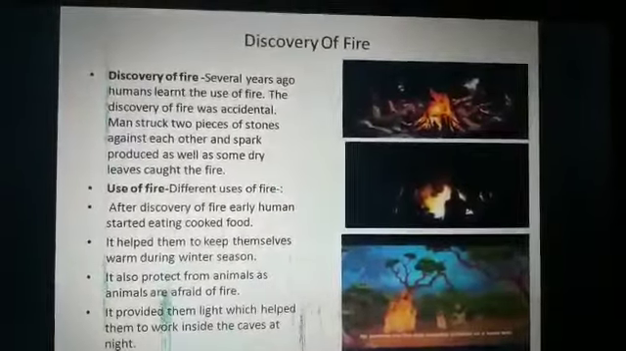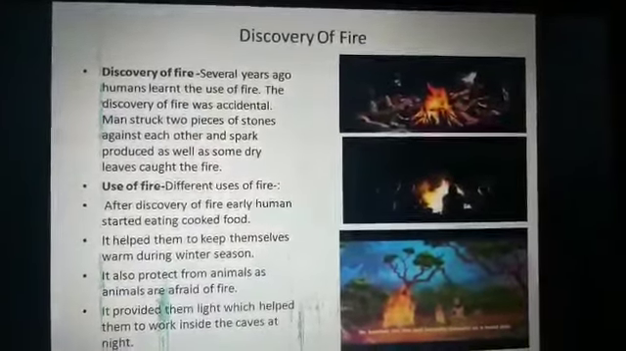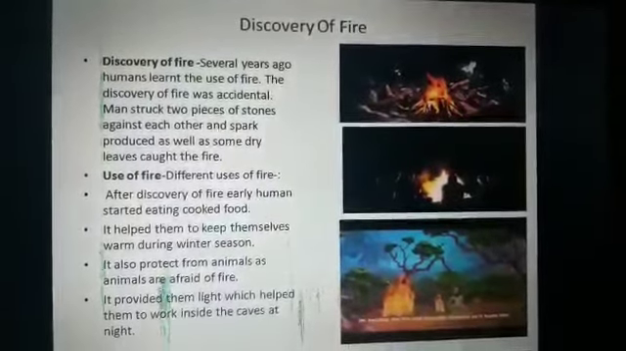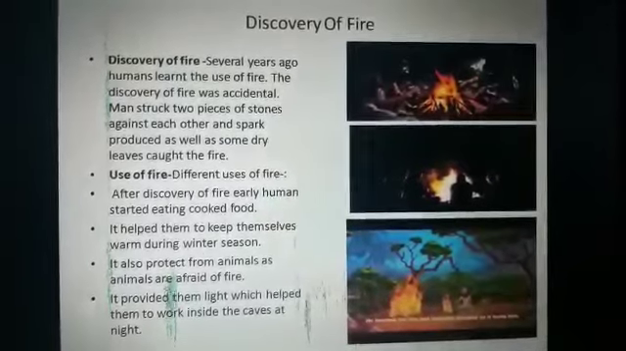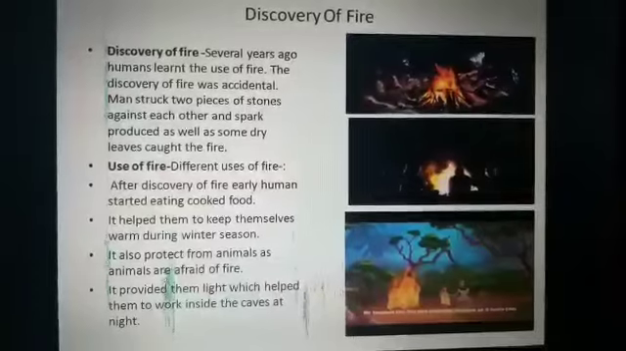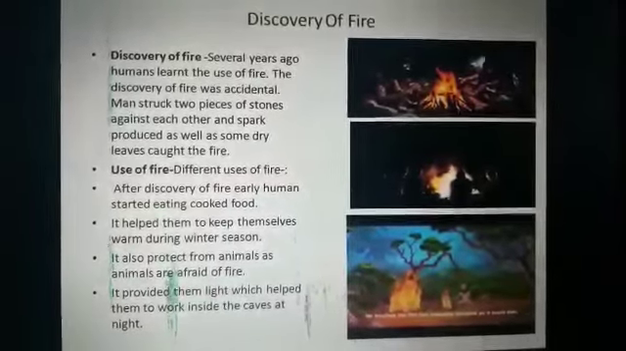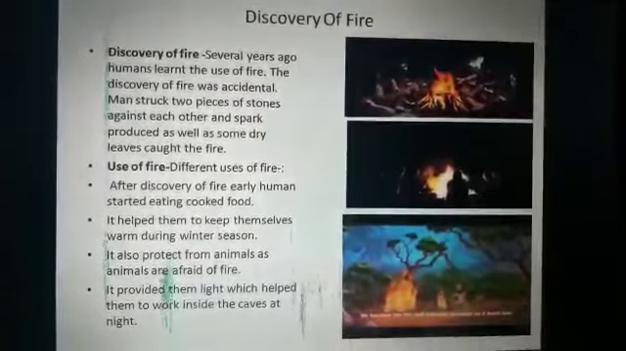Yes, students, further we will discuss the discovery of fire. It is the greatest discovery of early humans. Let's see how early humans discovered fire. Several years ago, early humans learned the use of fire. The discovery of fire was accidental. Man struck two pieces of stone against each other and a spark was produced, and some dry leaves caught fire. So, this is how early humans discovered fire.